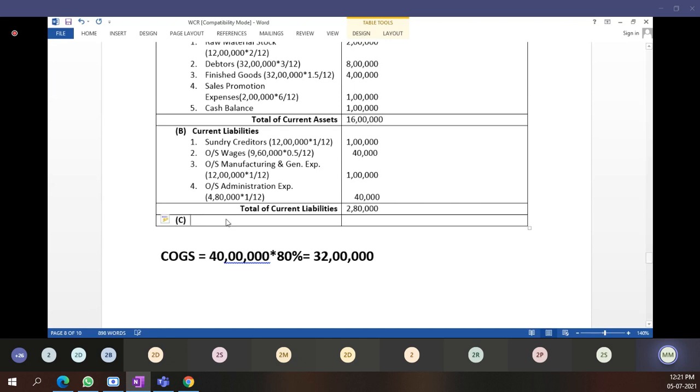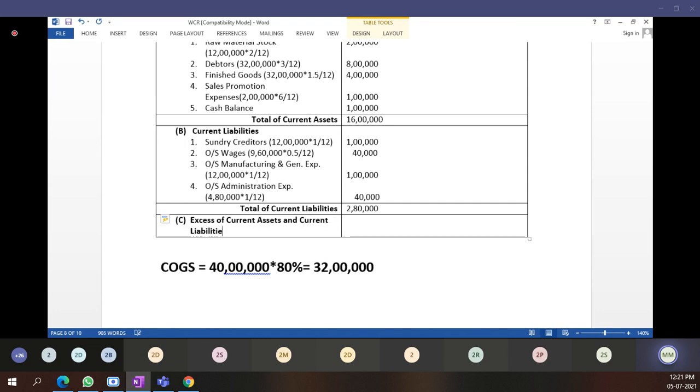C is the excess of current assets over current liabilities, that is A minus B. A minus B. A total is how much?